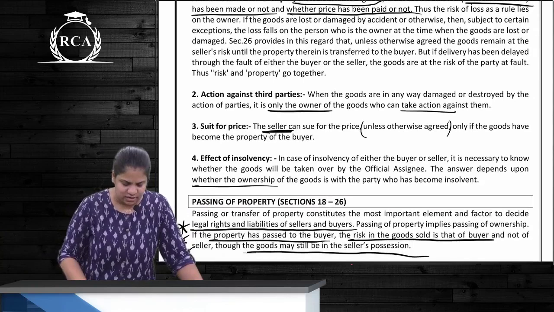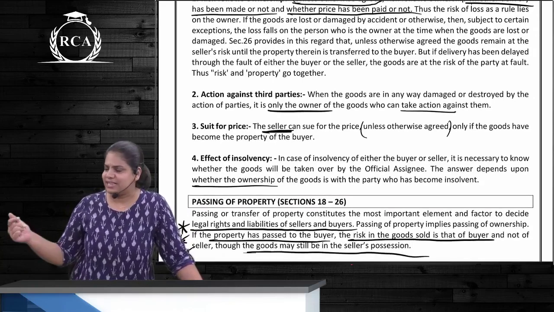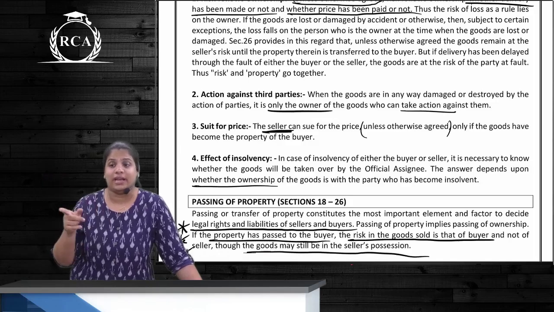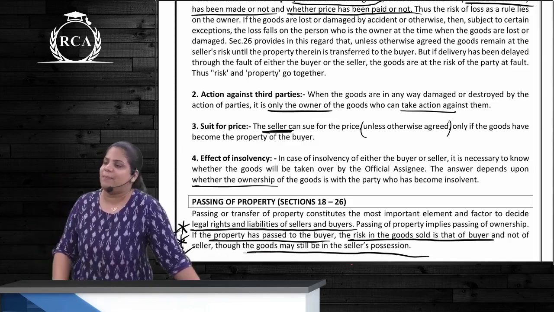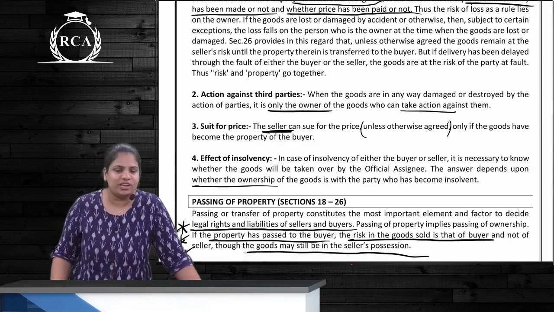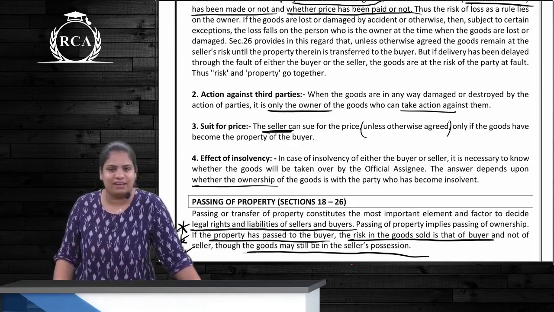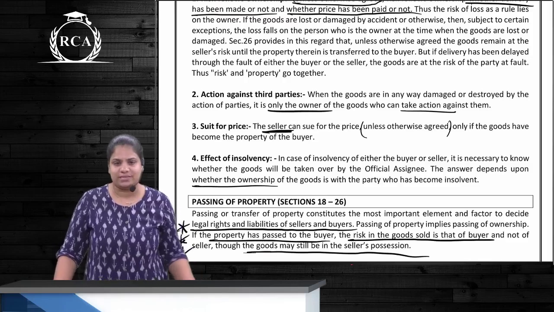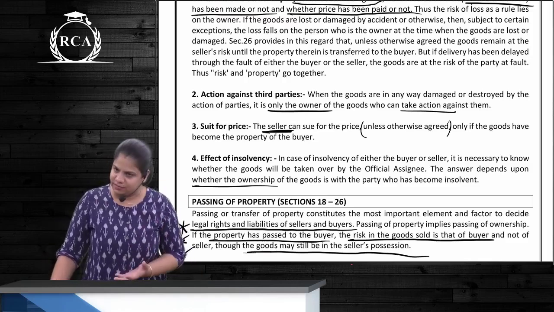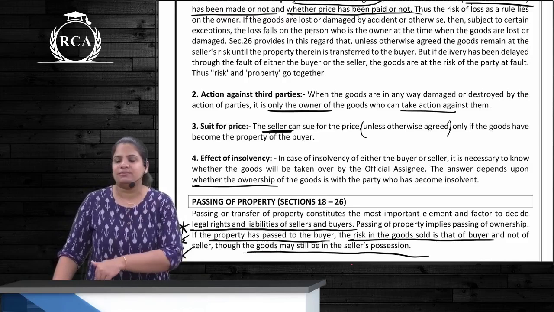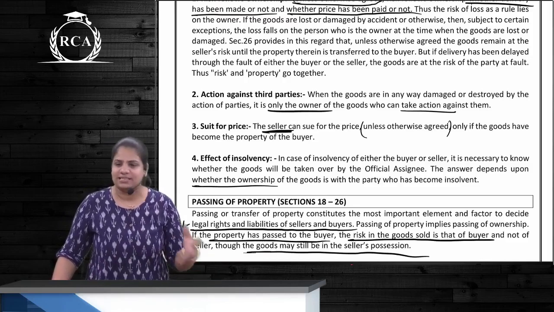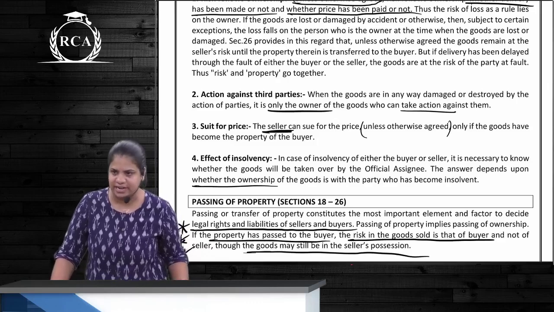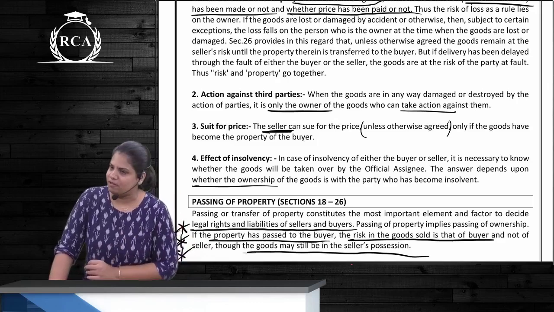Who is filing a suit on whom for the price? The seller only is filing. And when can a seller file a suit? Only if the ownership has passed to the buyer. If ownership is not passed, normally can he file a suit? He cannot. And last one, effect of insolvency. If ownership has been transferred to the buyer and the buyer becomes insolvent, then the official assignee of the buyer can claim the goods. Otherwise, he cannot claim the goods. Correct?